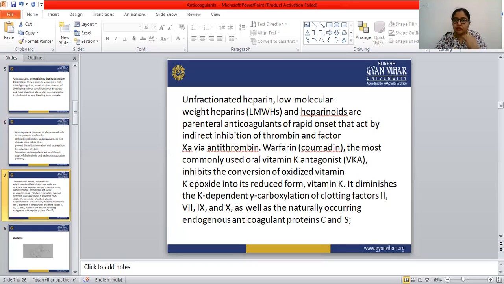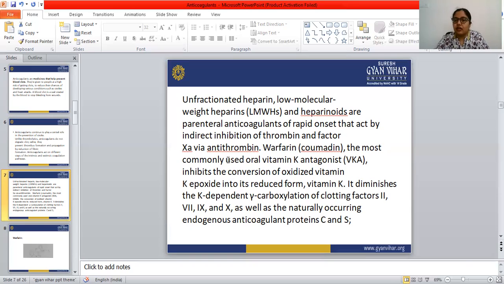These are the parenteral anticoagulants. They are given to get a rapid onset of action, and the heparins act by the indirect inhibition of thrombin and factor 10A via antithrombin. This is a main MCQ question that is likely to come: write down the name of an injectable or parenteral anticoagulant drug. Heparin is the example.